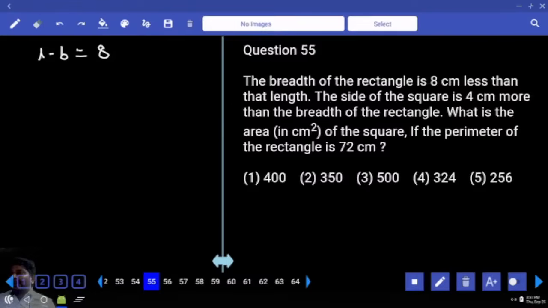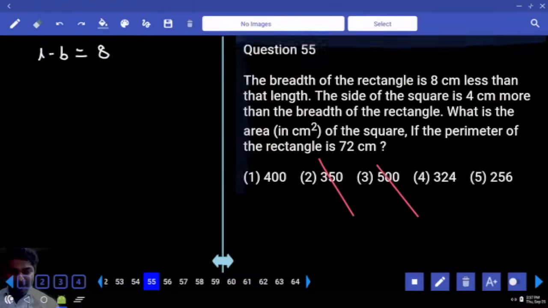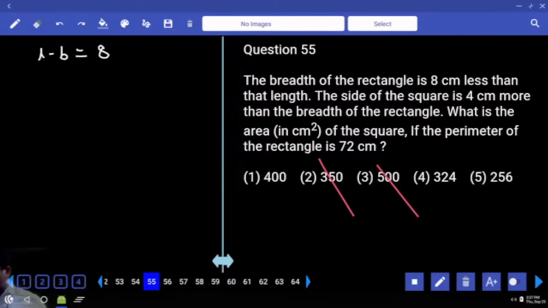Square area should be a perfect square, right? Go to the options first. Can it be the first option? Is 400 a perfect square or not? Second, third, fourth, fifth: 3 possibilities are there. Among the options, if there is only one perfect square, you don't have to solve it. Is it clear? Next, the perimeter of the rectangle is mentioned as 72.